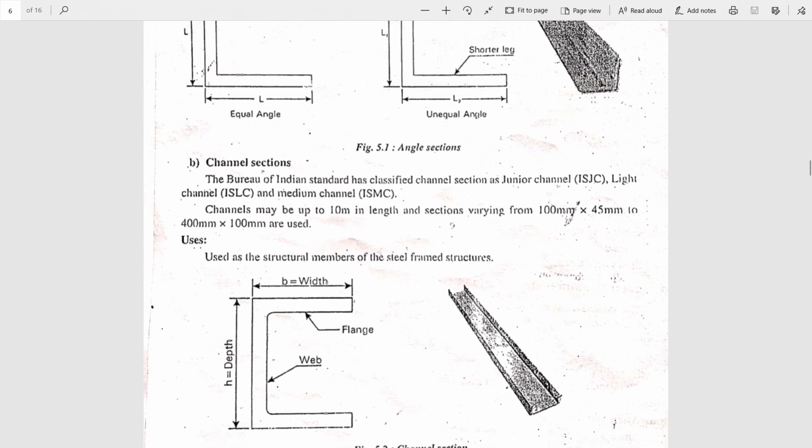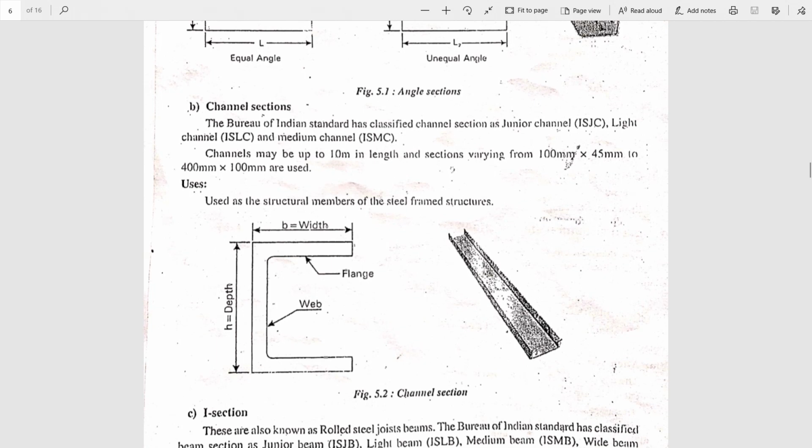Second type is the channel section. Observe the figure. It contains flange and web. Height and width is mentioned here. Channel section length will be around 10 meter, and the sections vary from 100 mm by 45 mm to 400 mm by 100 mm. And we are using this also in case of structural members.